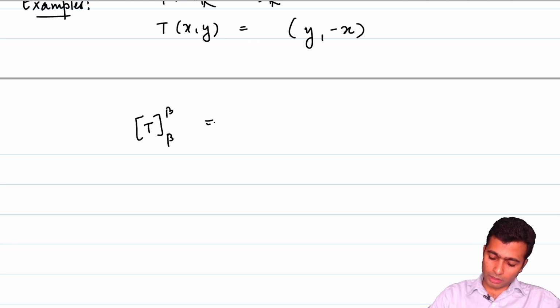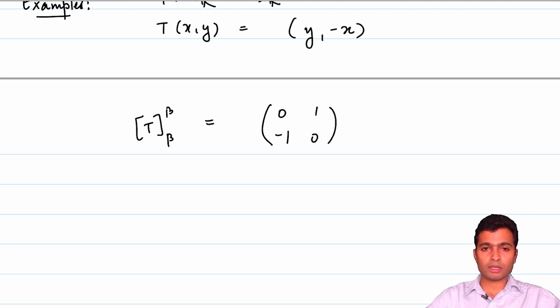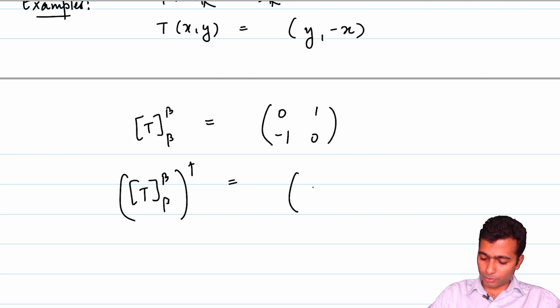T of 1 0 will be 0 minus 1, and T of 0 1 will be 1 comma 0. And the adjoint matrix is just going to be 0 minus 1 1 0.